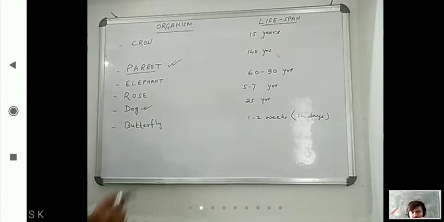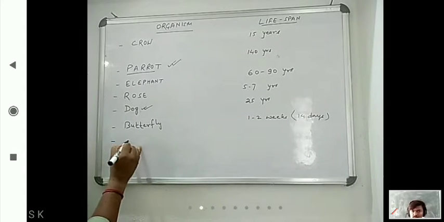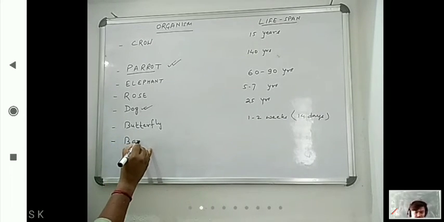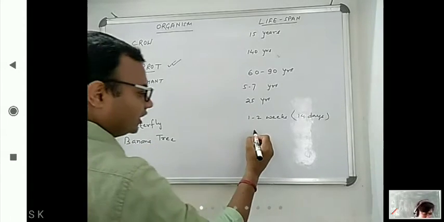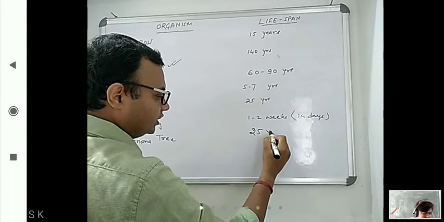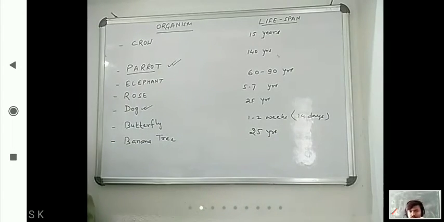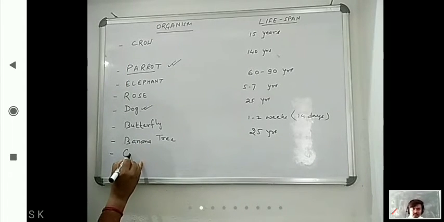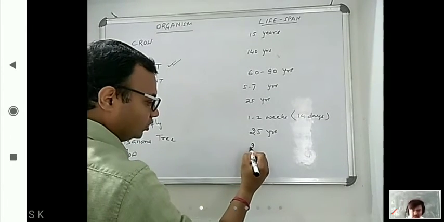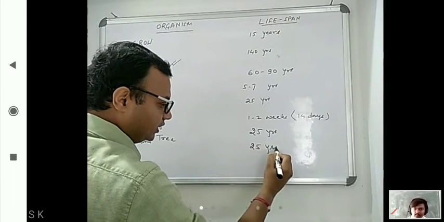If we are seeing banana tree, it is also having a lifespan of 25 years. Banana tree having 25 years. If we are seeing about another organism like cow, so cow is also having 25 years.